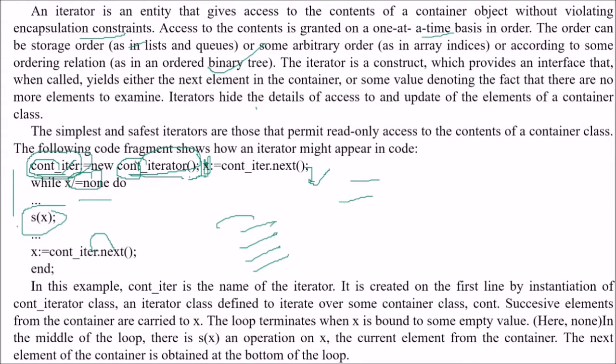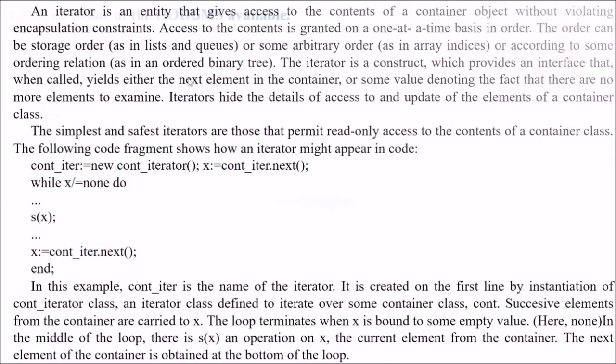In the middle of the loop, you see the operation on x, the current element from the container which has just come up. The next element of the container is obtained at the bottom of the loop, like this, count_itr.next. So this is how it is done. I hope you have got the idea of the iterator now.